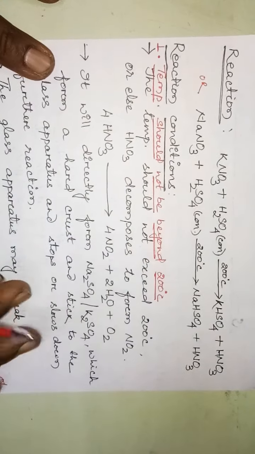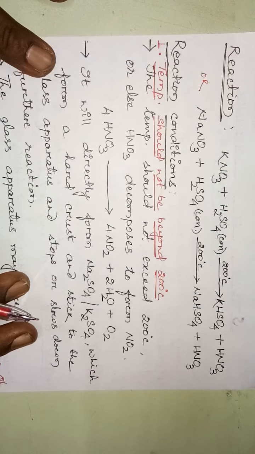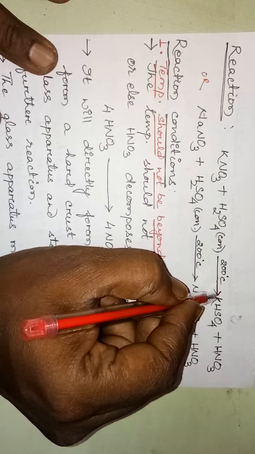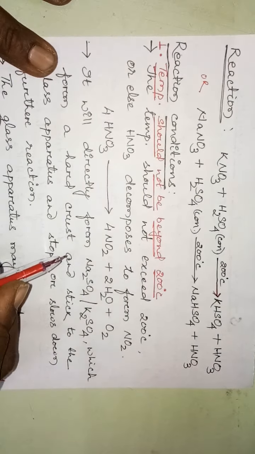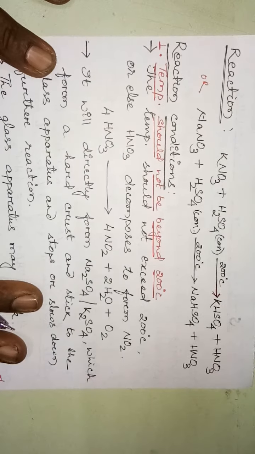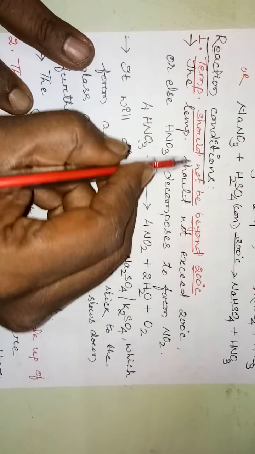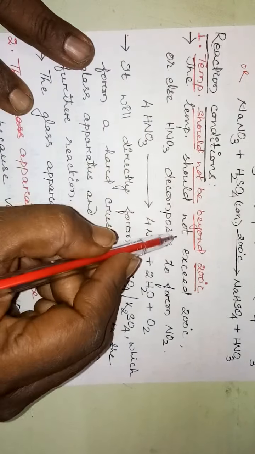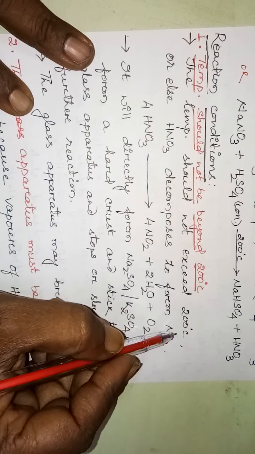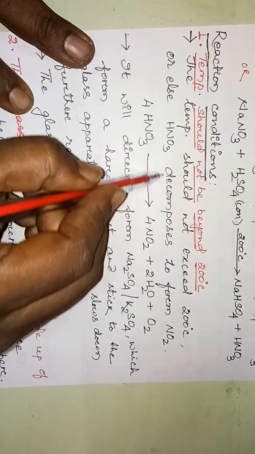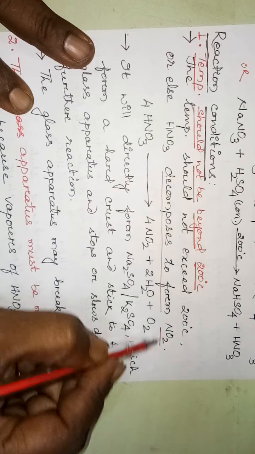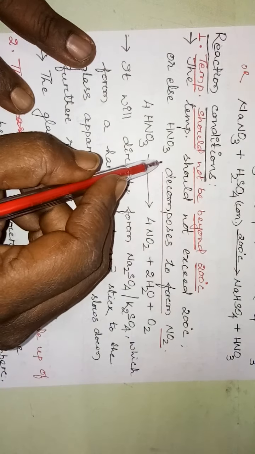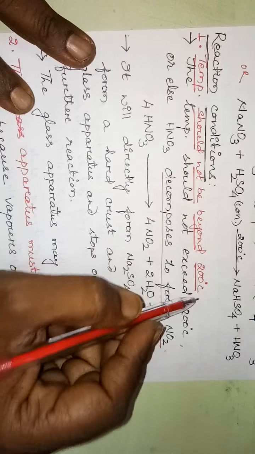Again, as we discussed in the preparation of hydrogen chloride gas, we have to maintain the temperature below 200 degrees. It should not cross 200 degrees centigrade. So what are the reaction conditions? The temperature should not exceed 200 degrees centigrade, or else nitric acid decomposes to form nitrogen dioxide. The nitric acid being produced will decompose at more than 200 degrees centigrade.